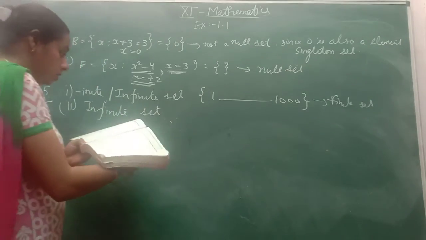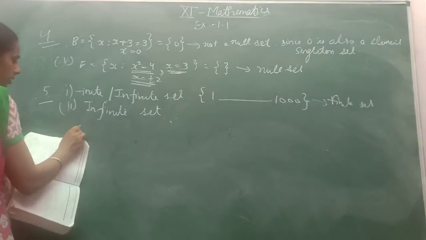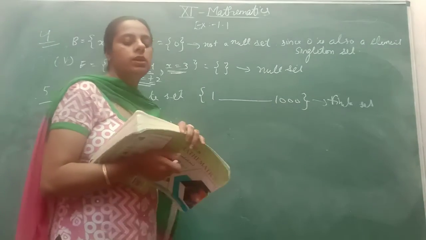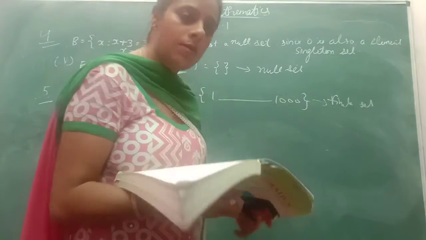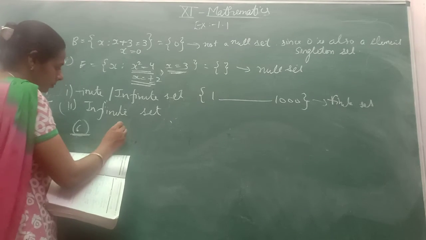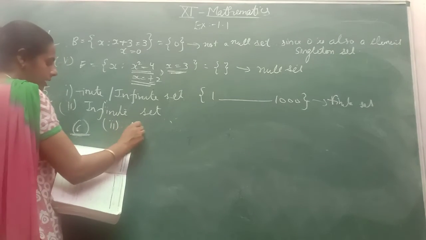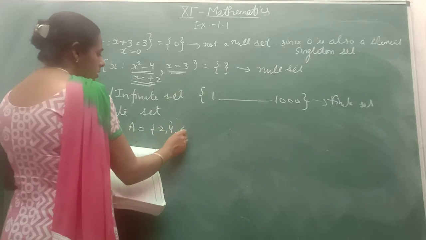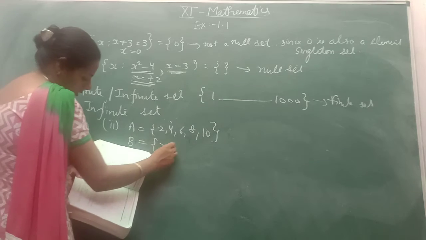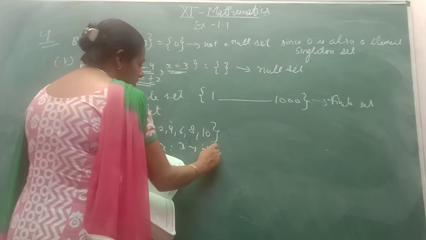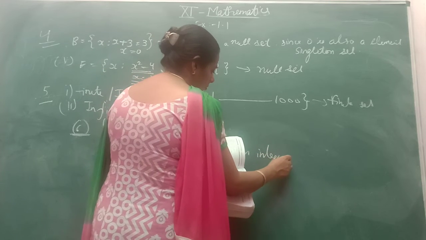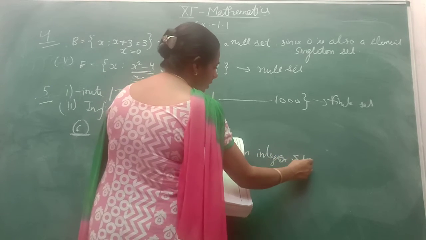Come to question number 6, in which you have to tell which sets are equal and not equal. As you know, equal sets are those where the elements are the same in both sets. Firstly, I am taking the second part, where A is 2, 4, 6, 8, 10 and B is x such that x is a positive even integer less than or equal to 10.